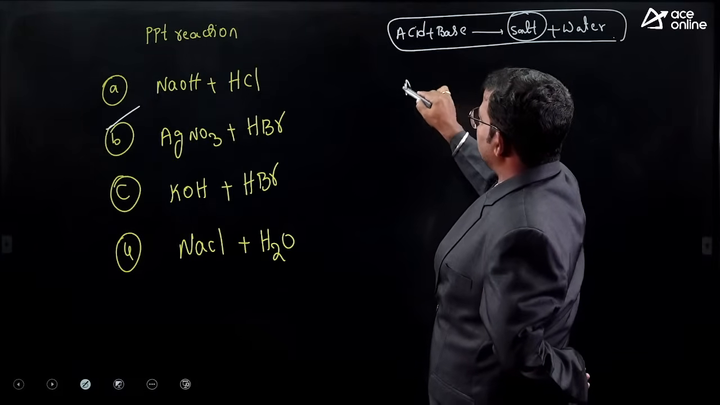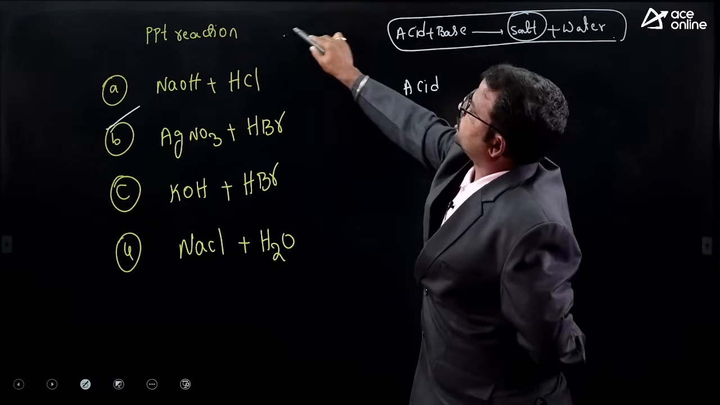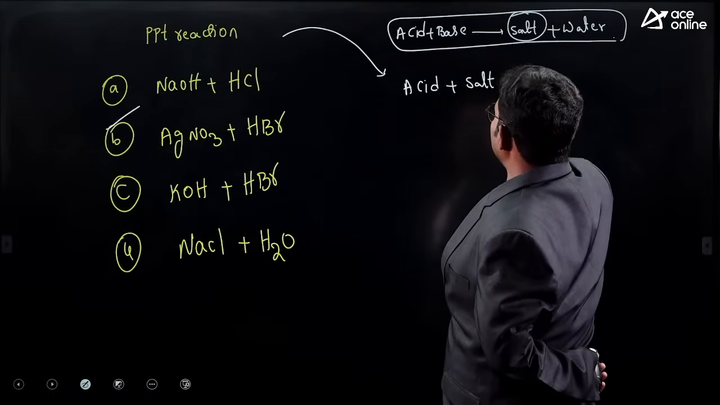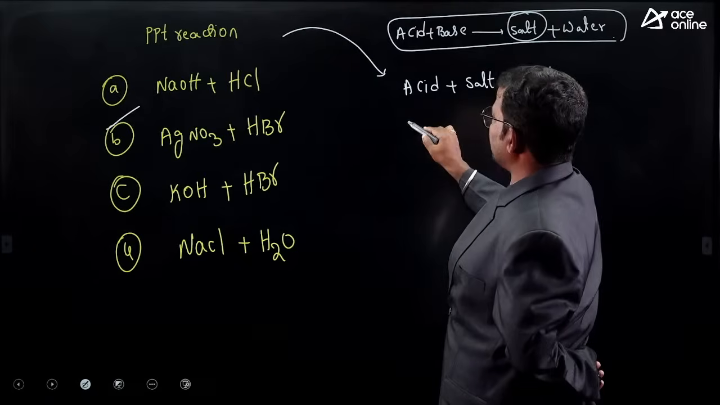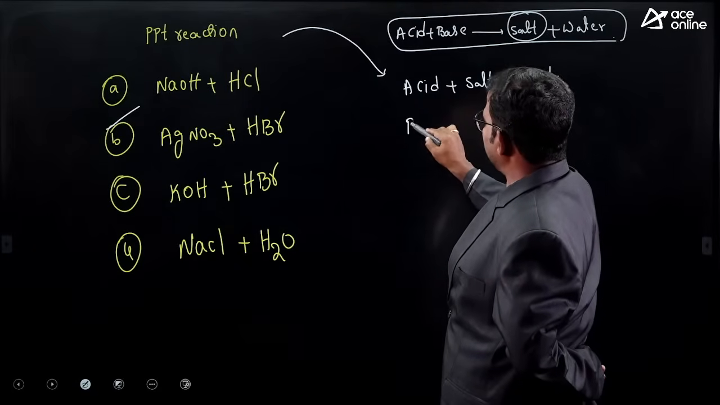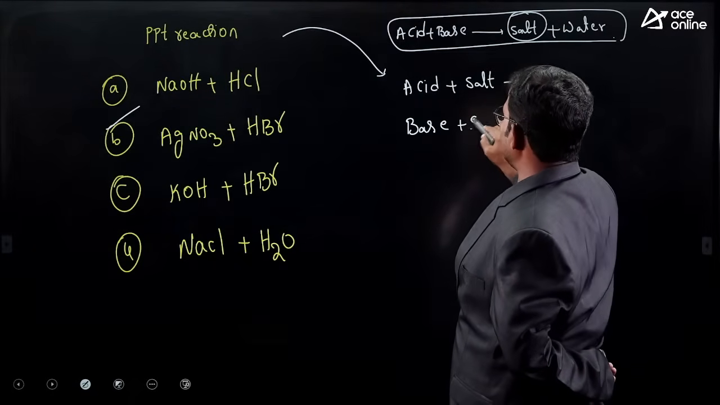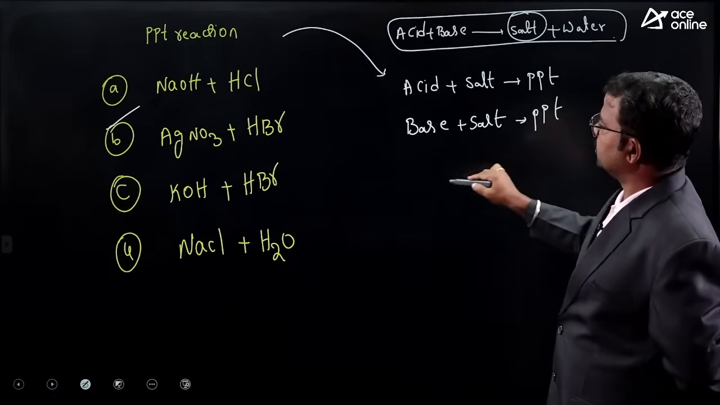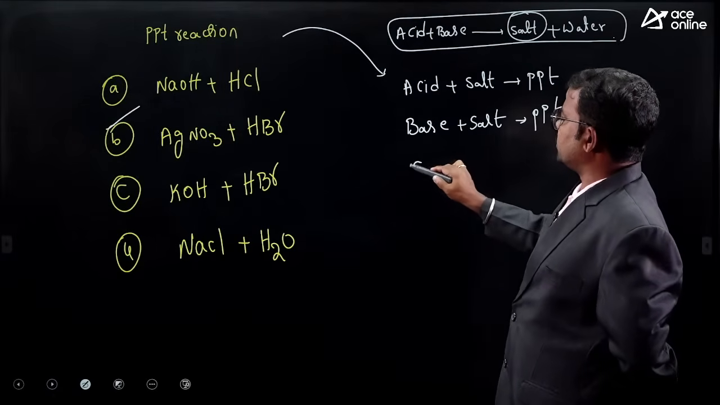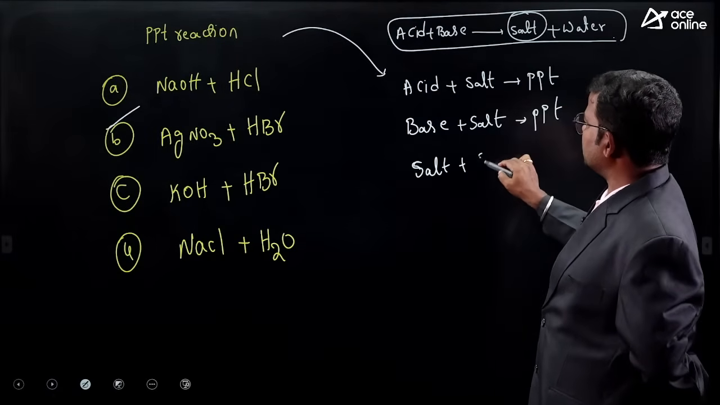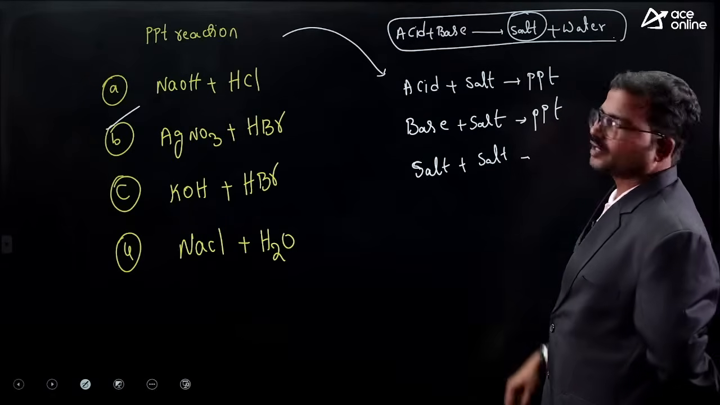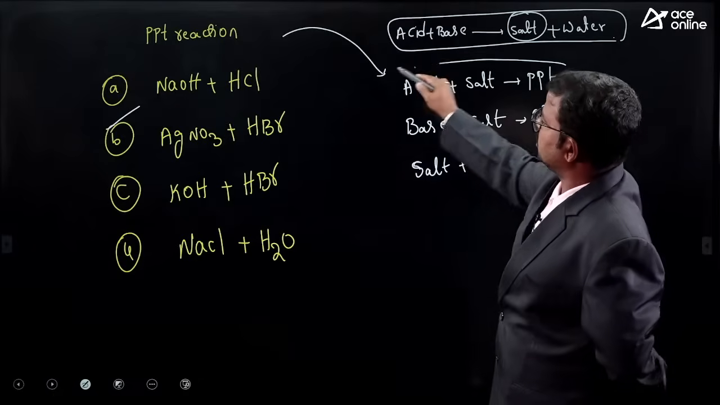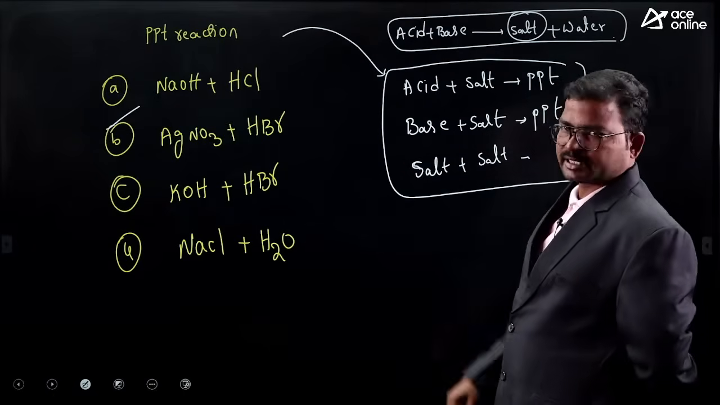Next, how to get a precipitation reaction? These are the conditions. When acid reacts with salt, we get precipitation. When base reacts with a salt, in this condition also we mostly get a precipitate. When salt reacts with another salt, in this condition also we get precipitation. Mostly these are the shortcuts to identify precipitation reactions.